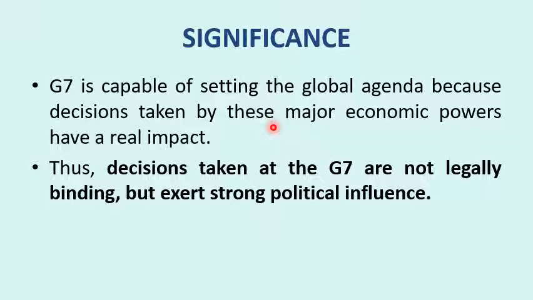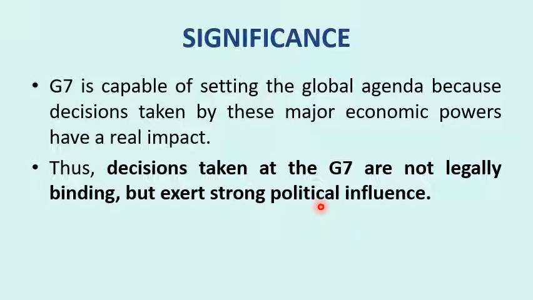So this is how they have real impact, and whatever decisions they take are accepted and implemented by organizations like IMF and World Bank. So this is how the working of G7 is, and that is why G7 is important even now. Thus, decisions taken by G7 are not legally binding but exert strong political influence.